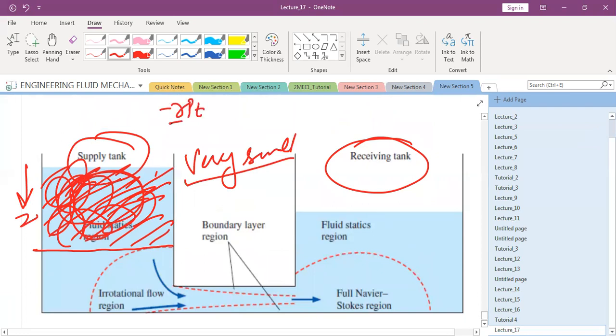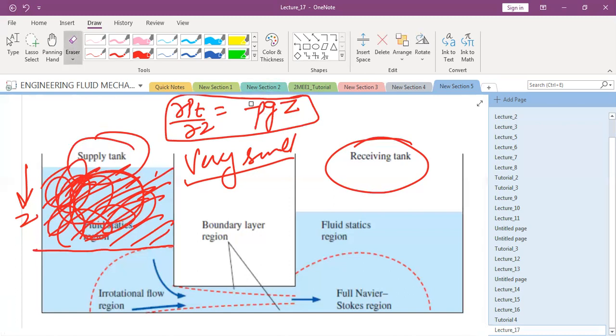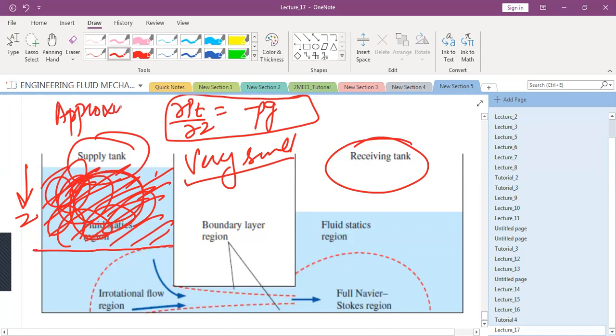Minus dou P by dou Z, minus rho g. Minus rho g. And is that clear? So this is actually the approximate solution of the Navier-Stokes equation. That is, you could apply this equation wherever you see such a region.